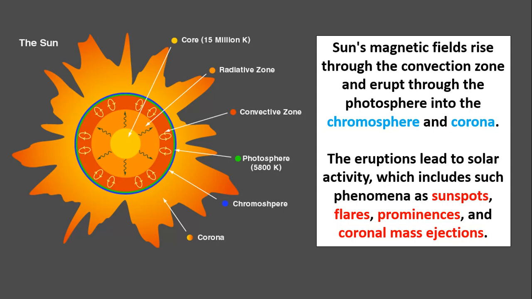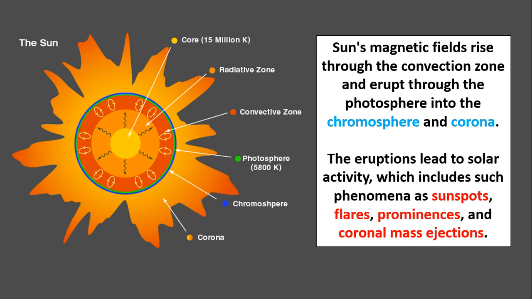Both the photosphere and the chromosphere temperature range from 5800 Kelvin to 6000 Kelvin, or 6000 degrees Celsius, you can call it. So this is the corona. You can see the outer flare, that is called the corona. This is the whole structure of the sun: core, radiative zone, convective zone, photosphere, chromosphere, and the corona. These are all the layers of the sun.